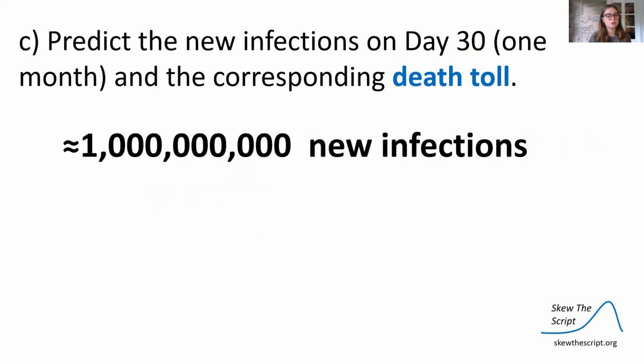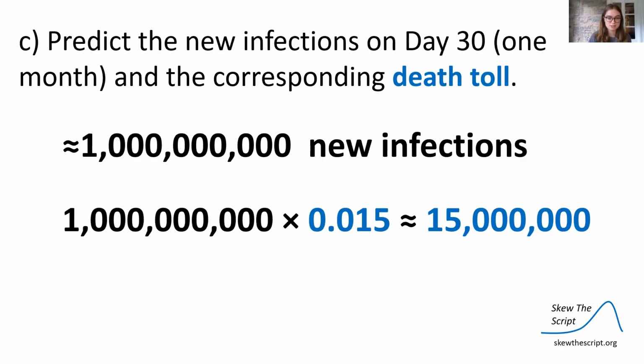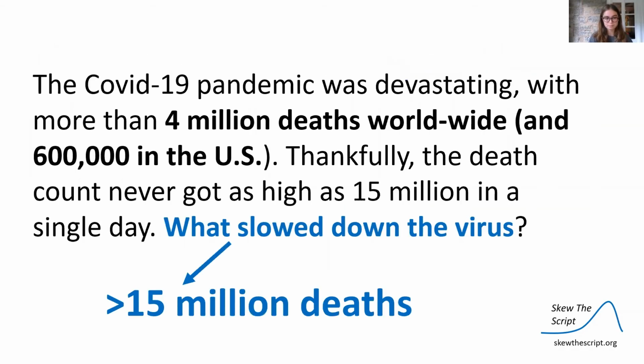With a little more than 1 billion new infections, using our death rate of 0.015, we have about 15 million deaths. The COVID-19 pandemic was devastating, with more than 4 million deaths worldwide and 600,000 in the United States. Thankfully, though, the death count never got as high as 15 million in a single day, the 15 million that we just predicted. What slowed down the virus?